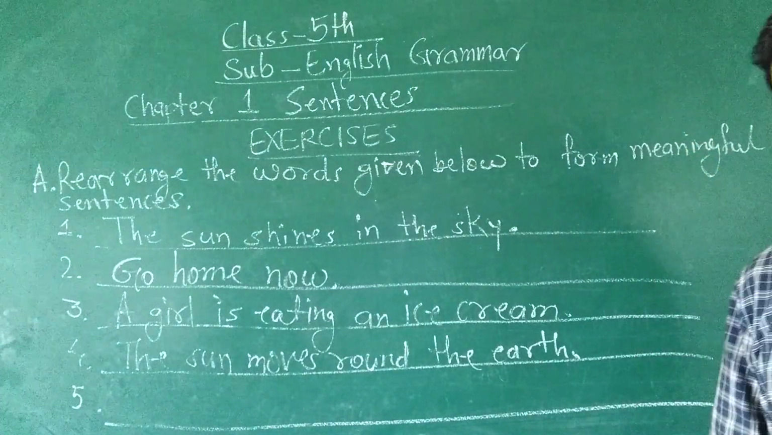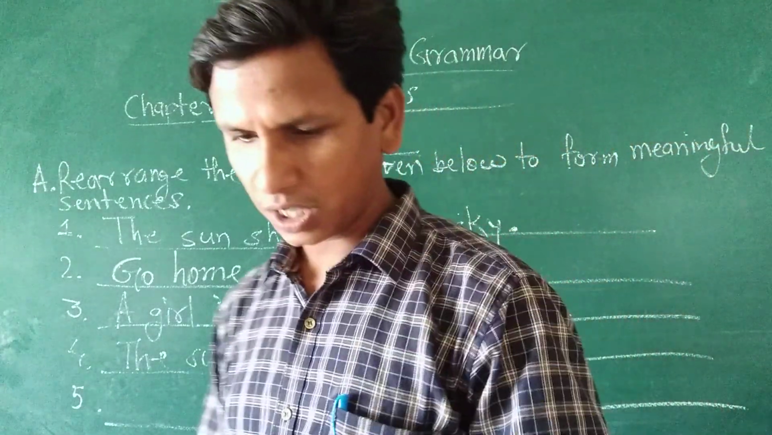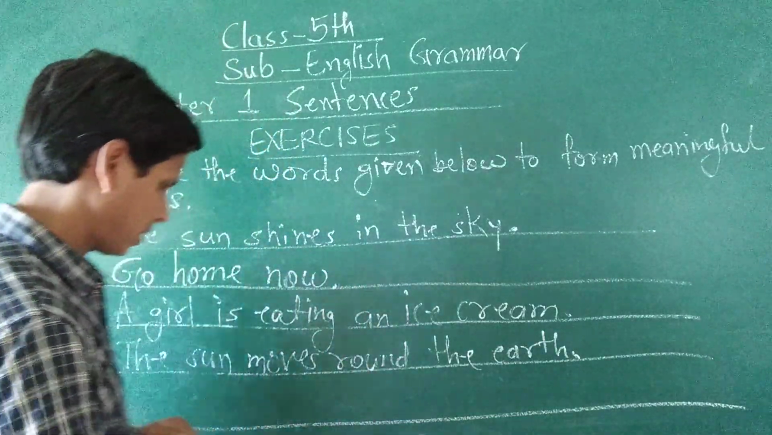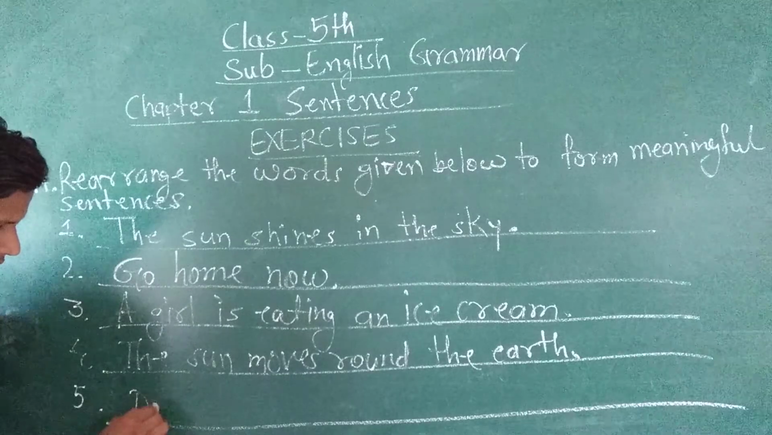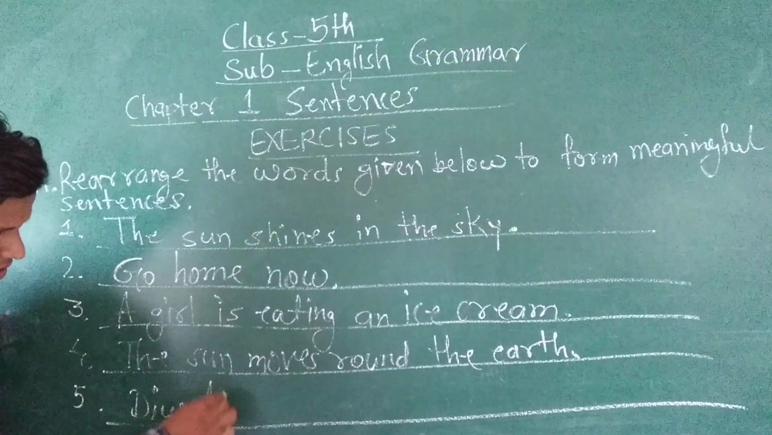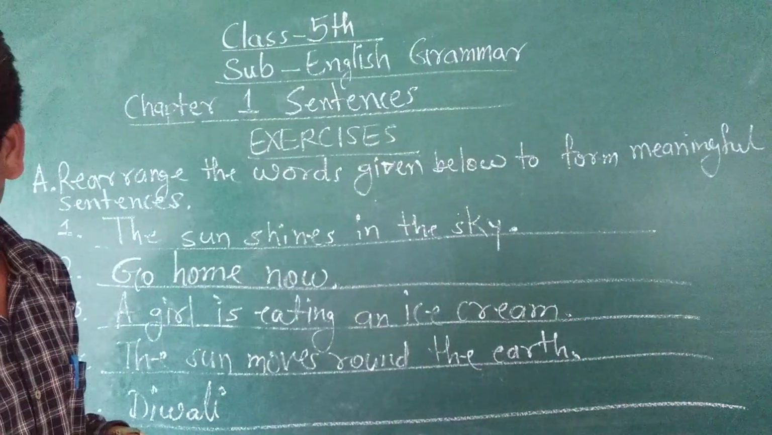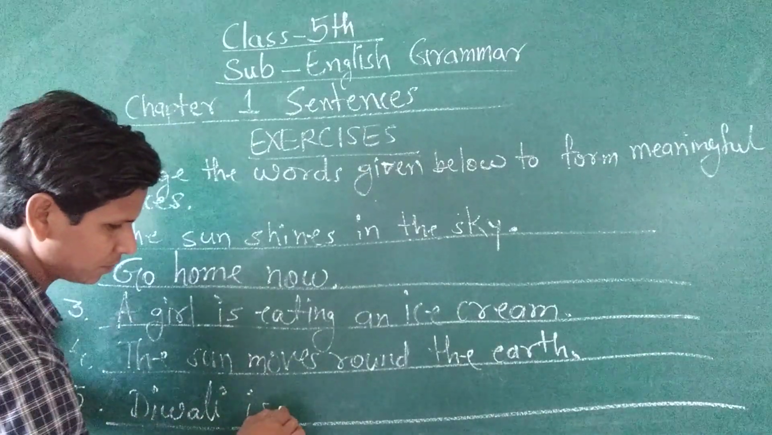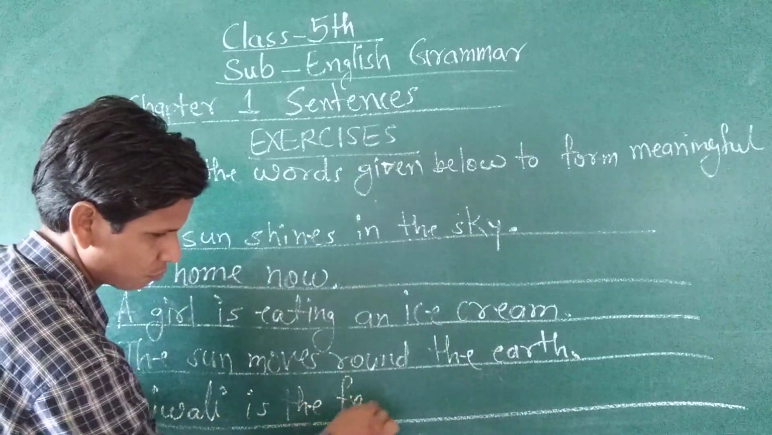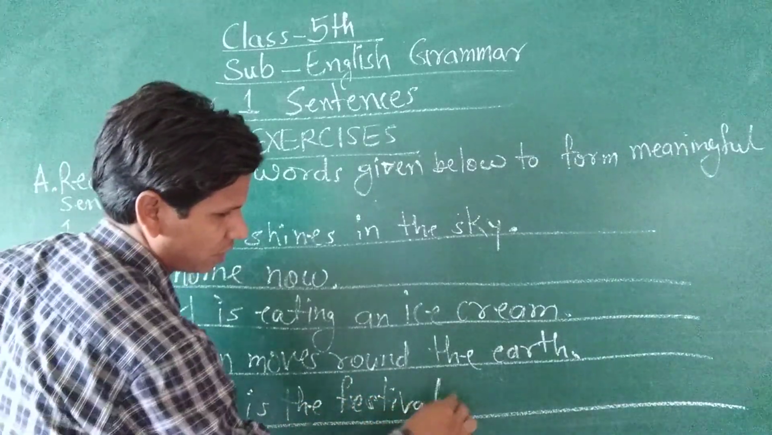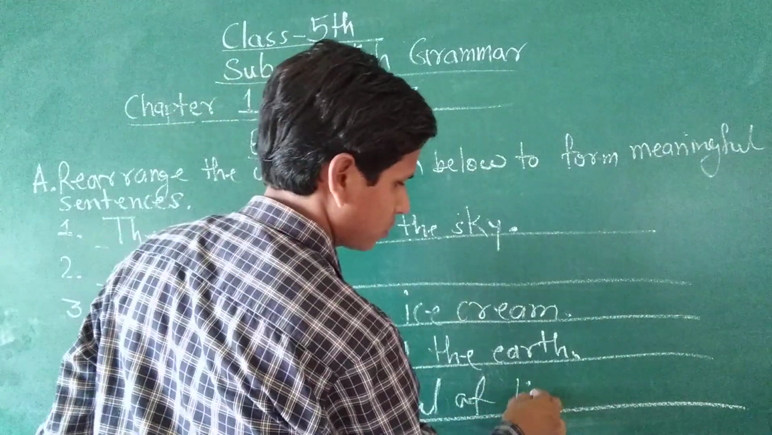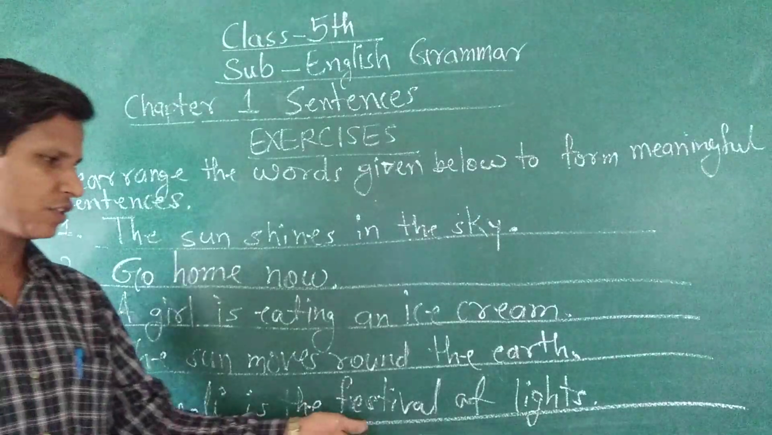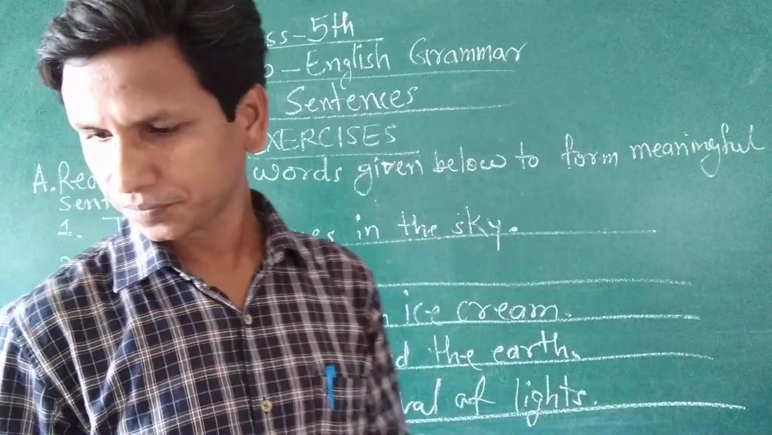Then fifth, lights festival is the Diwali of. So here the correct order will be Diwali is the festival of lights. Diwali is the festival of lights.